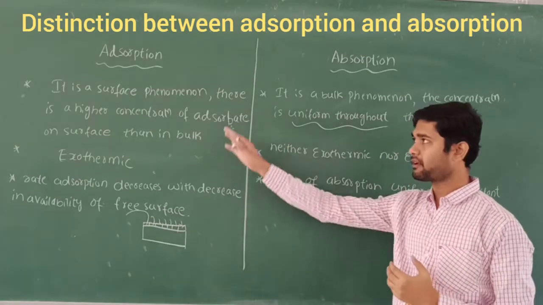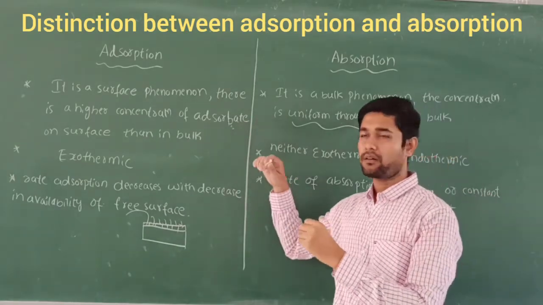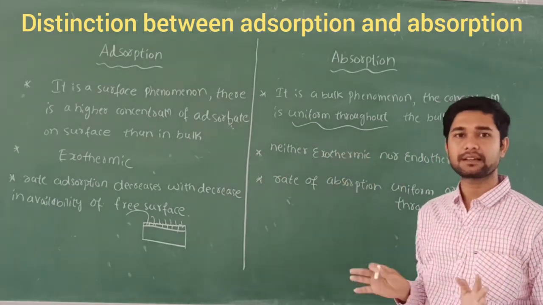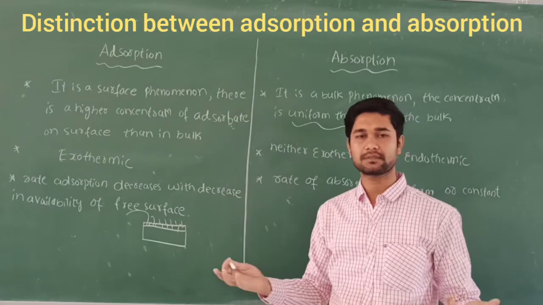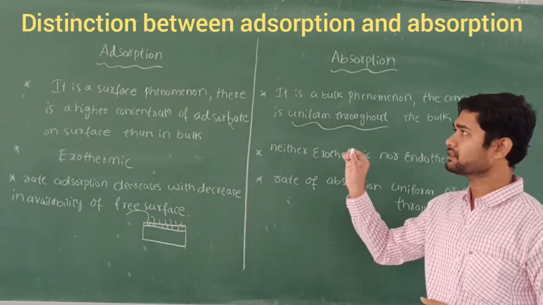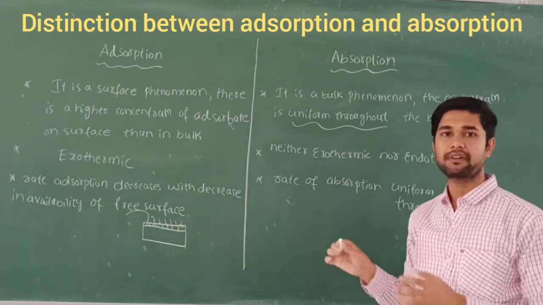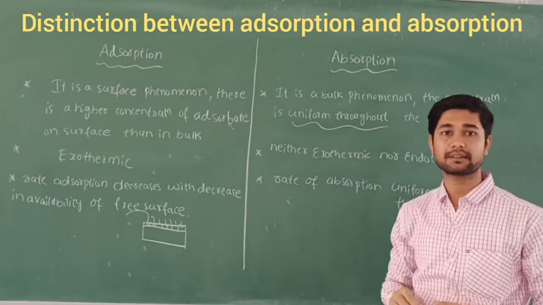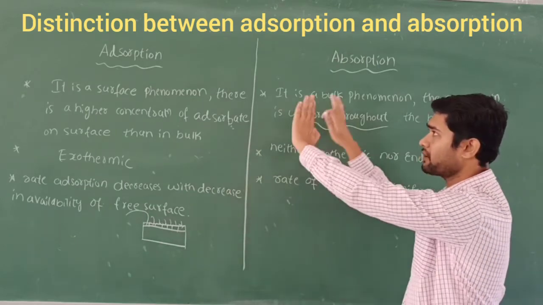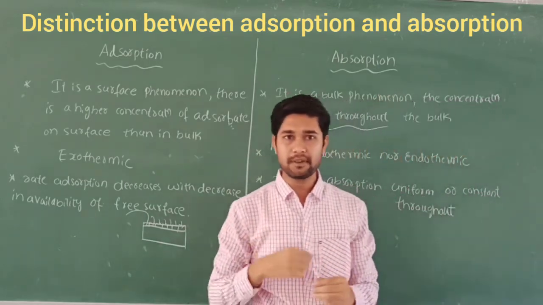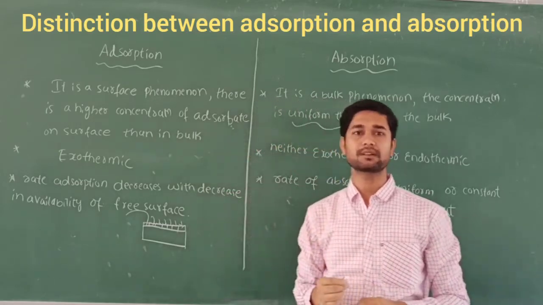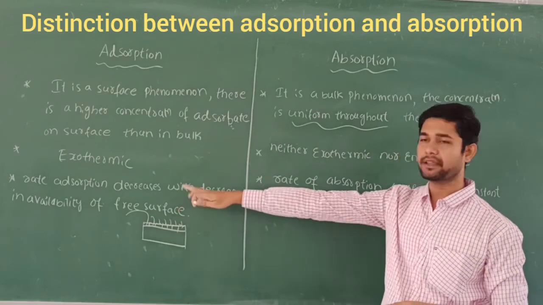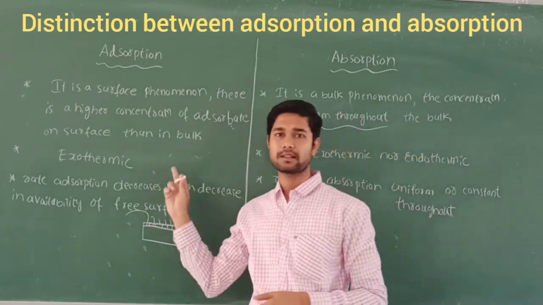If I take the example of this board, if I write on it until the whole board is covered with no portion left out, then does further adsorption take place? That is not possible, because the chalk particles on this board need free space, and that writing part is what I am taking here. That is called adsorption. If I fully cover the board with chalk particles, I cannot write anything more. So here also it is a matter of the free availability of a surface. That is called adsorption.